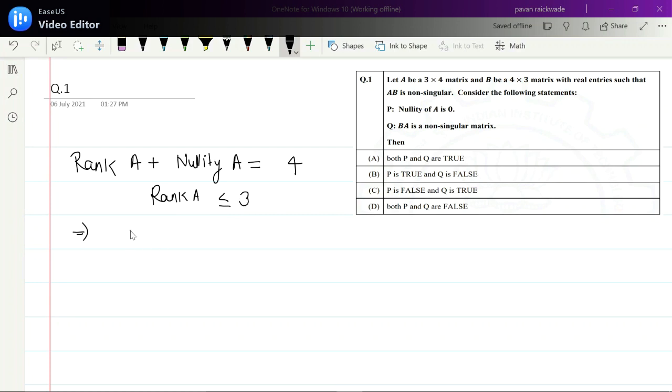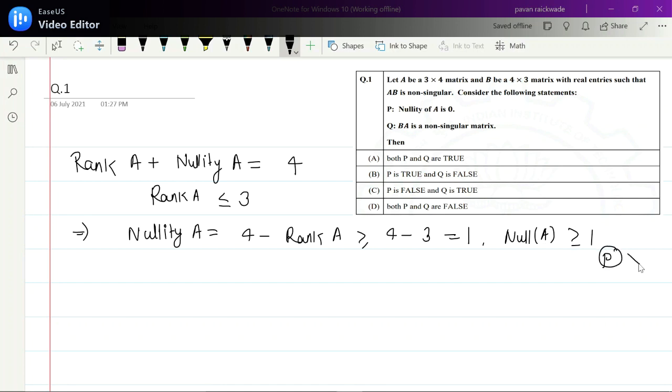So now what can I say about the nullity of A, which is equal to 4 minus rank of A, which is now greater than or equal to 4 minus 3, which is equal to 1. This implies nullity of A is always greater than or equal to 1. So that straight away discards statement P. Statement P is wrong, which says nullity of A is 0.